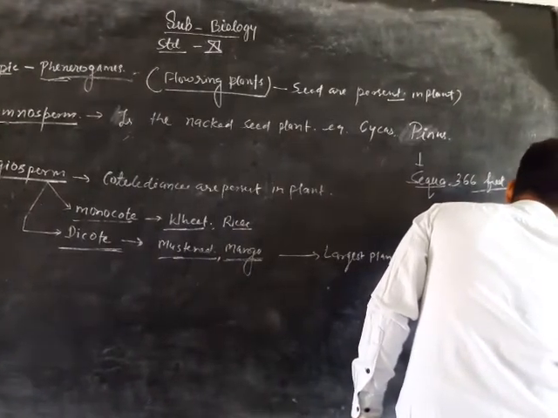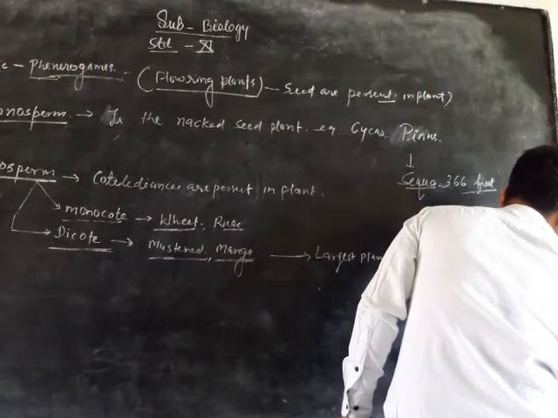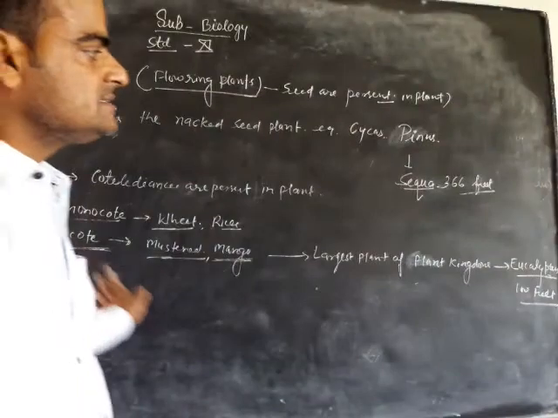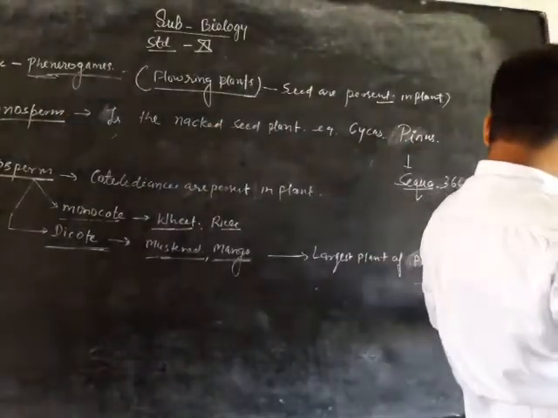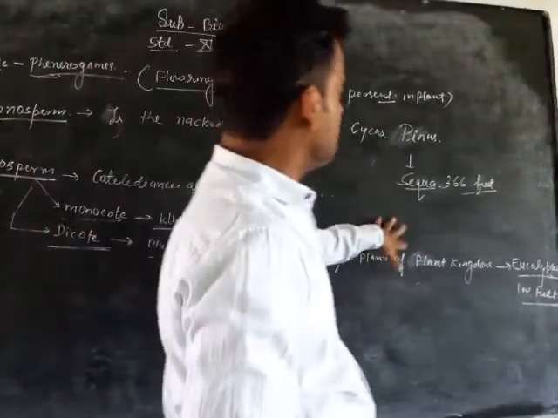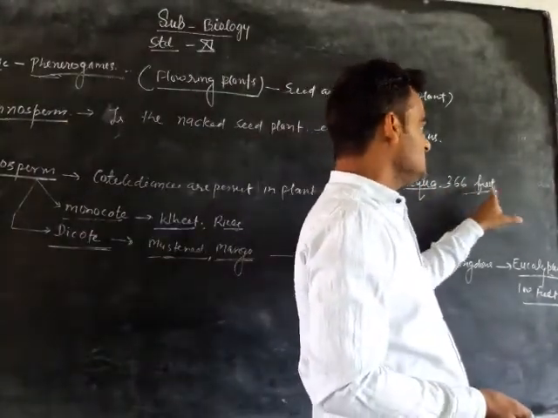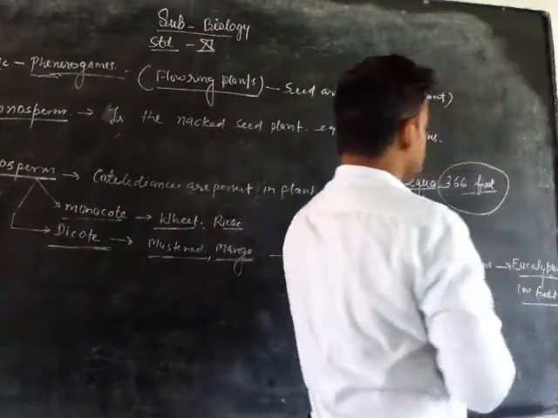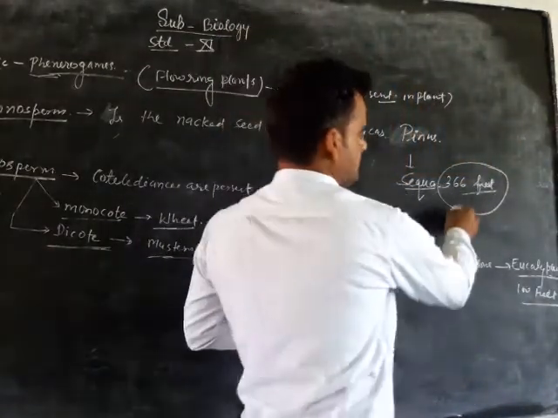It is 100 feet. Eucalyptus is 100 feet, and the gymnosperm is the largest plant, 366 feet, of the plant kingdom. So the gymnospermic plant is the largest plant of the kingdom.